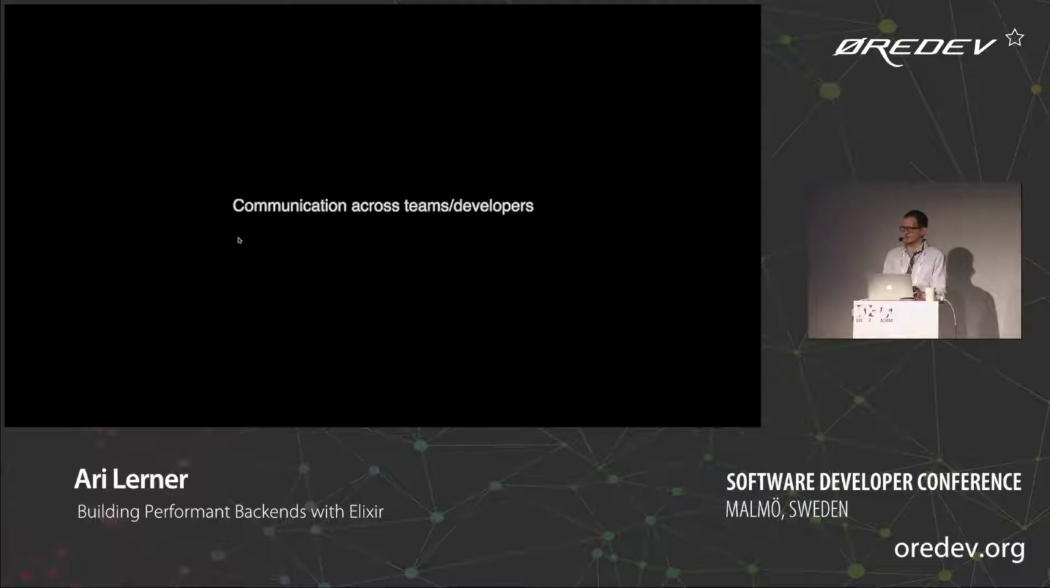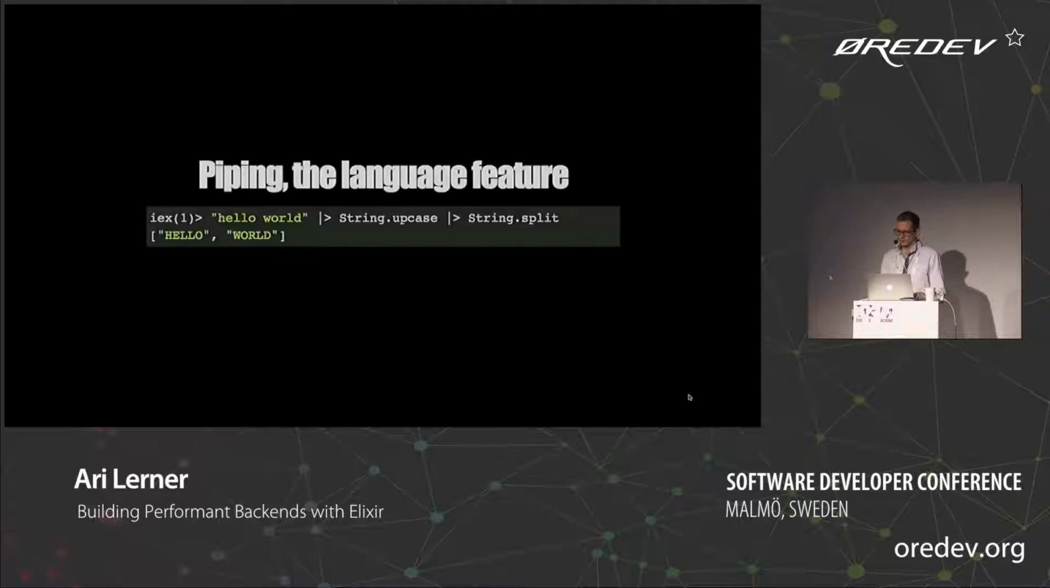Documentation is really great for communication across developers and teams, especially for software. If you're developing open source software, it's especially important.